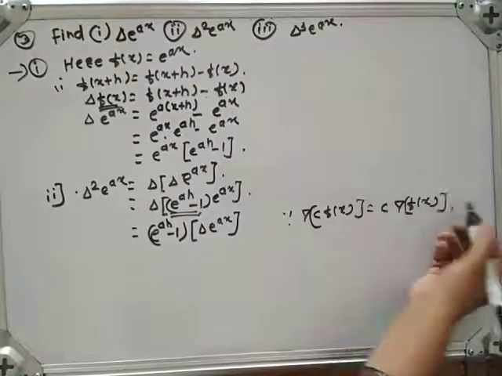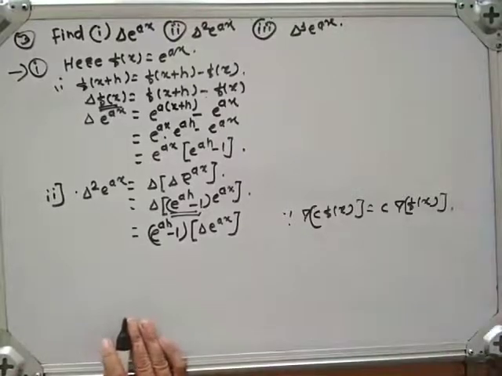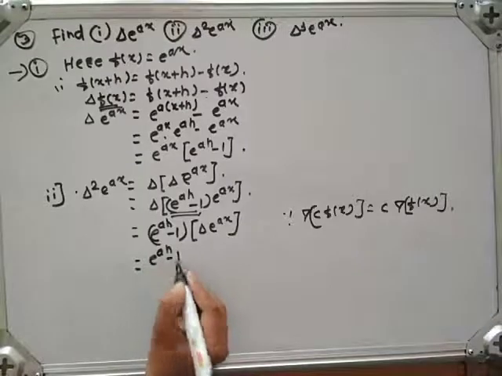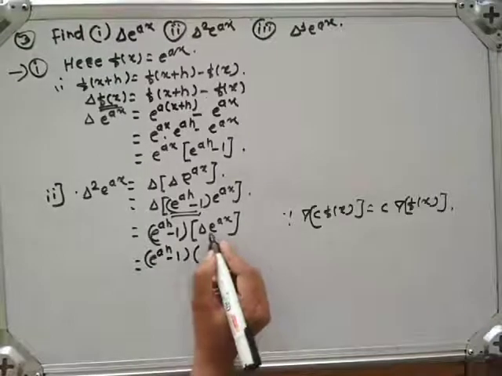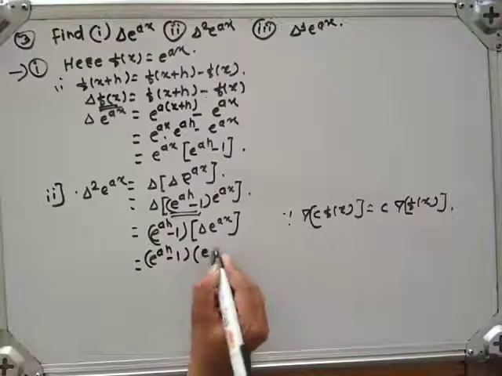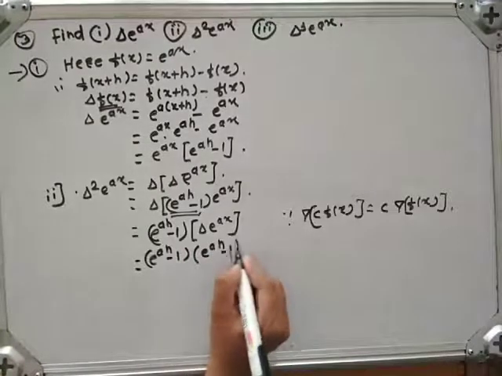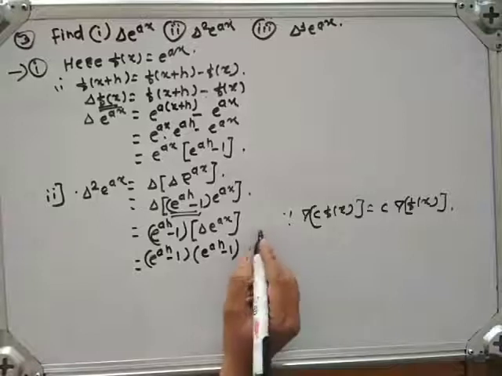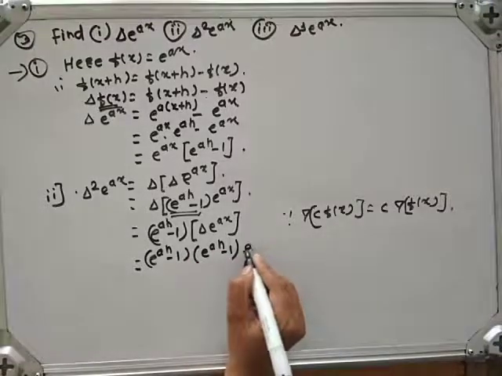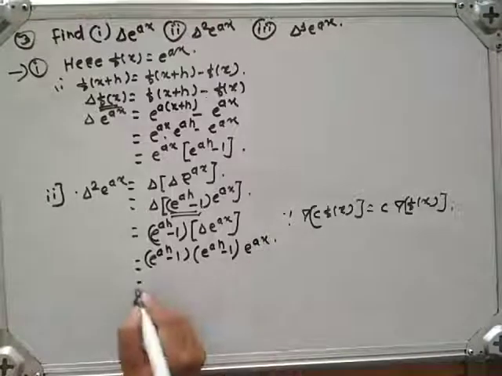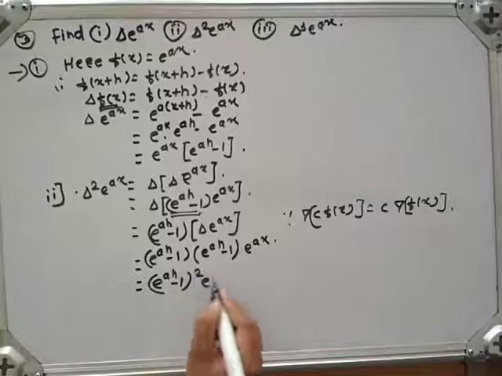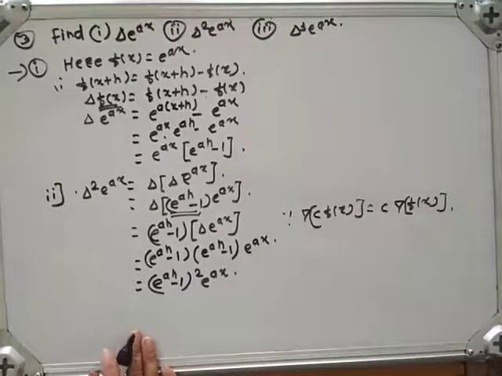By this theorem, it is e raised to ah minus 1 into, again, delta e raised to ax, which is e raised to ah minus 1 into e raised to ax, which equals e raised to ah minus 1, bracket square, e raised to ax.